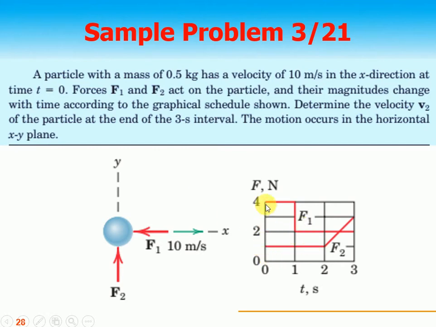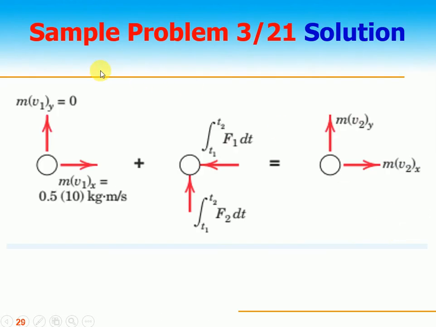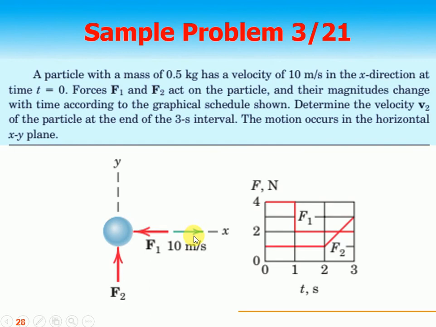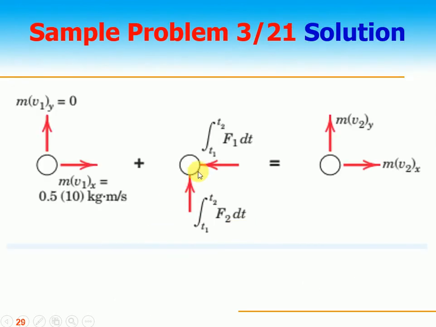So F1 is 4 Newtons for the first second, and then reduces from 1 to 3 seconds to 2 Newtons, and F2 is 1 Newton for the first 2 seconds, and then it increases from 2 to 3 Newtons in 1 second. It is increasing constantly with a constant slope. So of course this is the initial momentum, right? Initial momentum mv1x, mv1y plus the impulse. Impulse is because of this F1 force, which is in this direction, and F2 is in this direction.